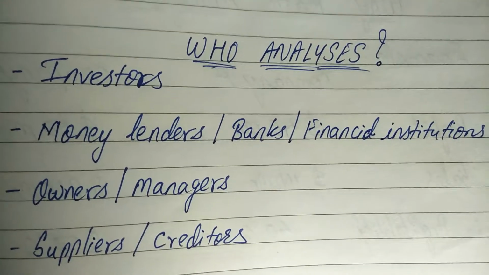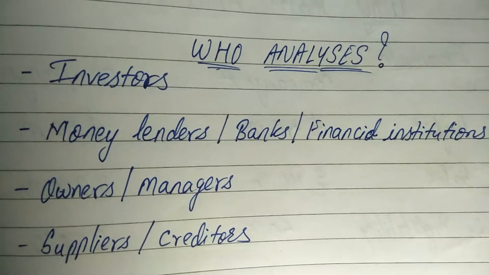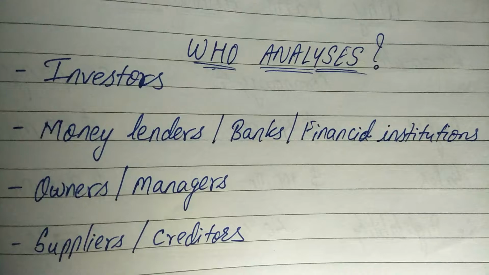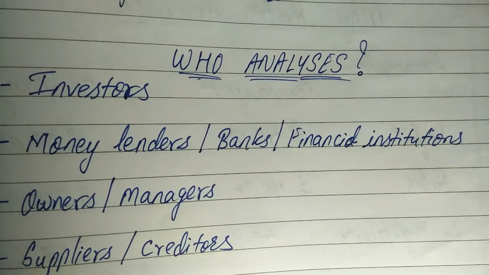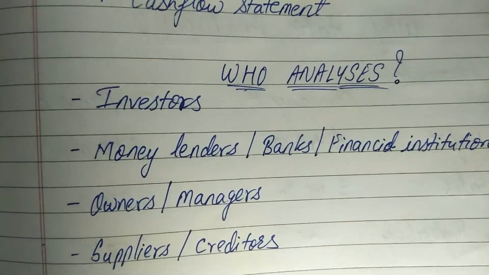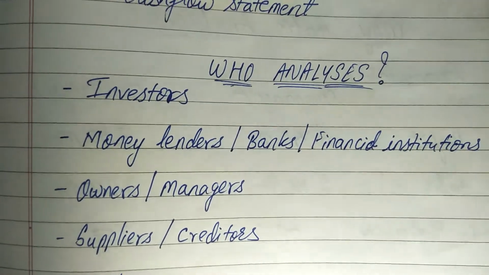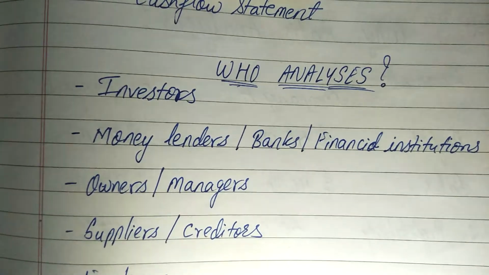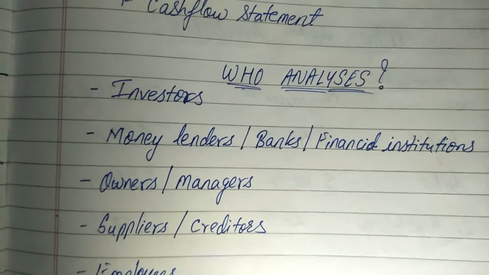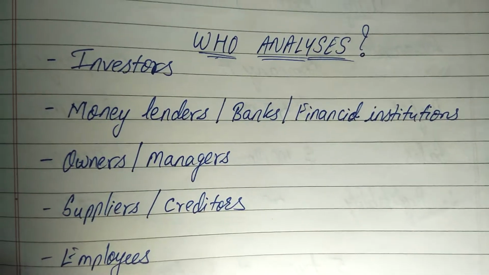Or it can also be institutional investors like asset management companies, mutual fund companies, portfolio managers, or even pension fund schemes. So all the institutional investors are also part of the investors. They all, for sure, before investing, carry out this financial statement analysis.